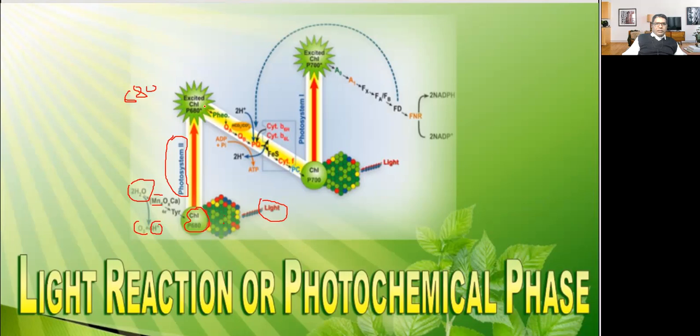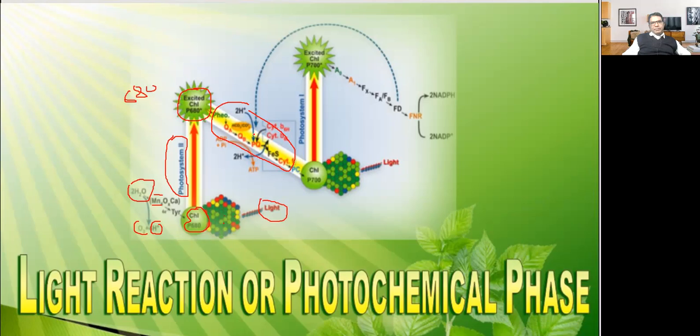Then in this photosystem, the electron will get excited, and this excited electron will be picked up by electron acceptors. Photosystem second is connected with photosystem first through this electron transport system. There are many components here in the electron transport system. We'll be learning it in the respiration chapter.